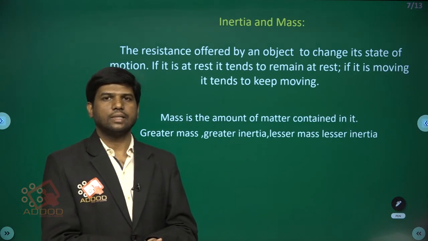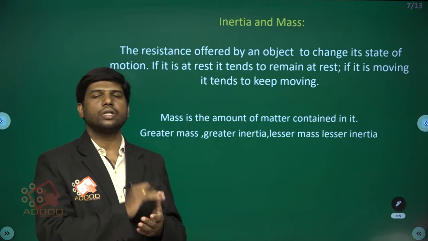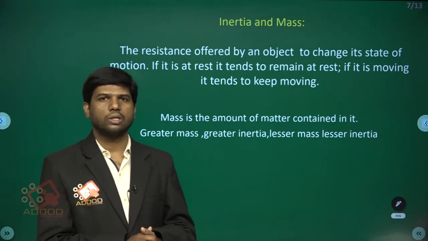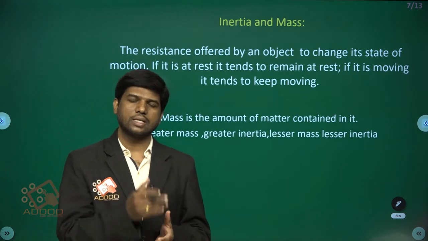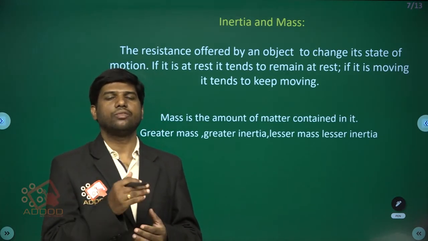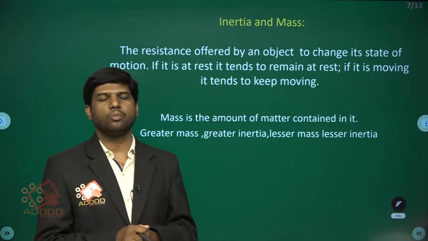So, every body has a tendency to continue in its state of rest or uniform motion. If it is at rest, it has a tendency to continue in its state of rest, and if it is moving, it has a tendency to continue in its state of motion.